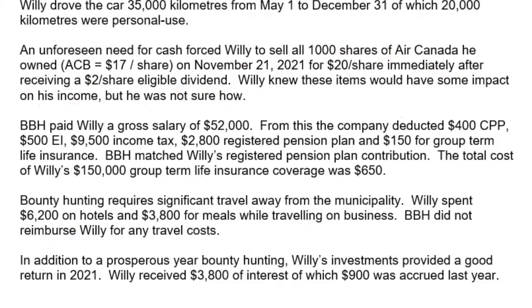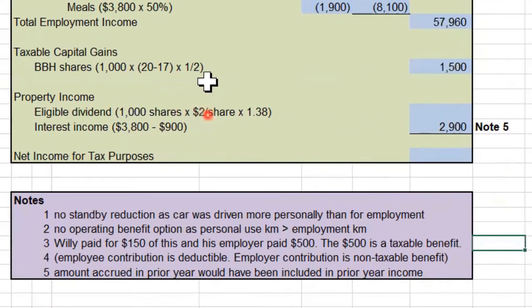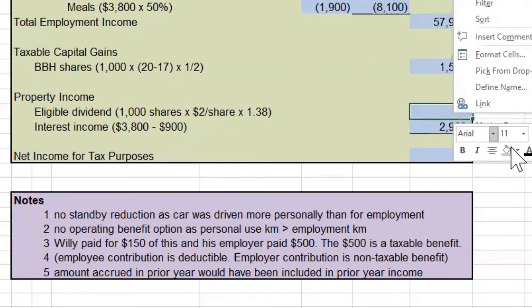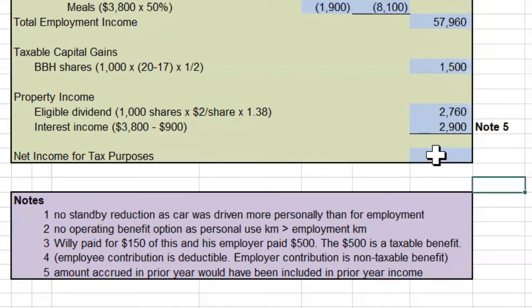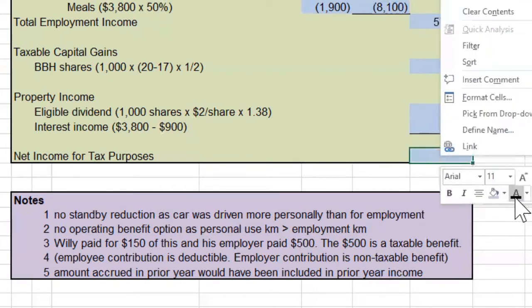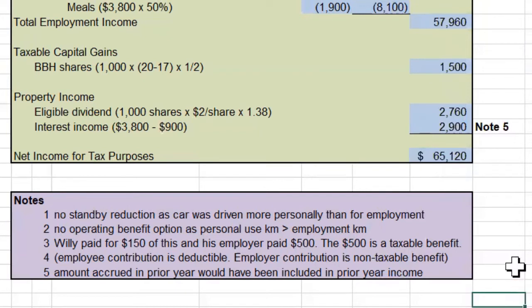So you take the $2. It's an eligible dividend. Times it by the number of shares. Gross it up by 1.38. That'll give us our amount of income in relation to the dividends. Now I believe we can total everything up. And our net income for tax purposes for Slick Willie, after all of that, $65,120.